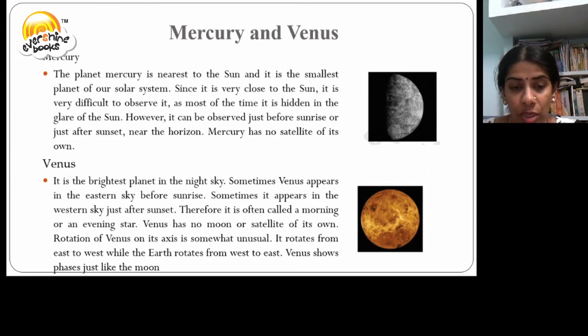The rotation of Venus on its axis is somewhat unusual because it rotates from east to west, while the Earth rotates from west to east. Venus shows phases just like the moon.